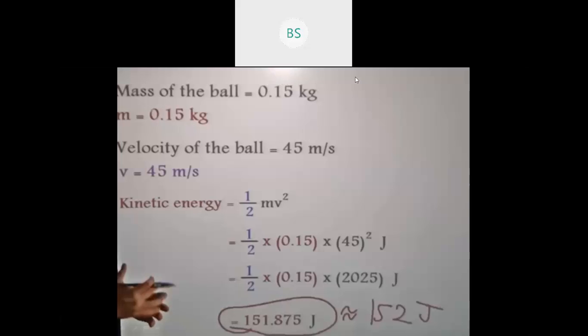Three forms of kinetic energy. One is translation kinetic energy. The next one is rotational kinetic energy. And the last one is vibrational kinetic energy. So what do you mean by translation kinetic energy? When a car is moving in a straight path, we can say that it is translation kinetic energy. Any object, when it is moving in a straight path, we can call it translation kinetic energy.